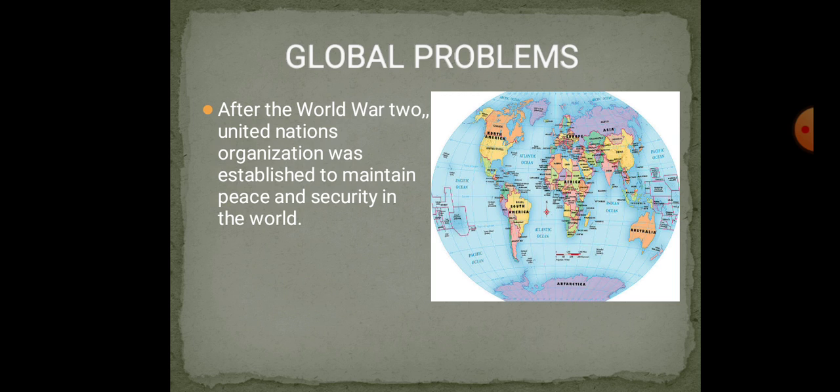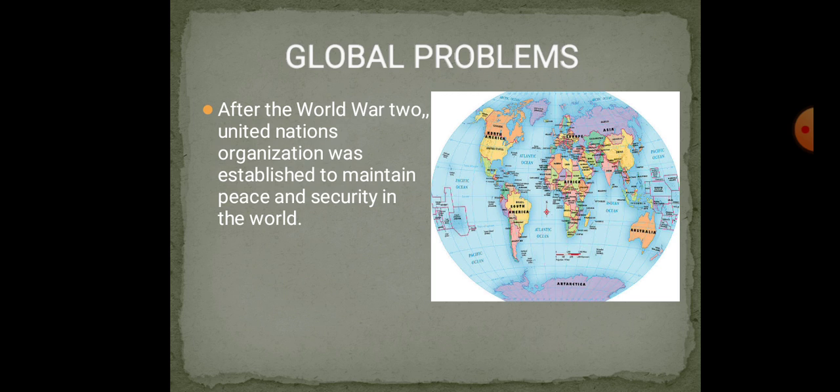After the Second World War, the United Nations Organization was established to maintain peace and security in the world. After the First World War, the League of Nations was established, children.